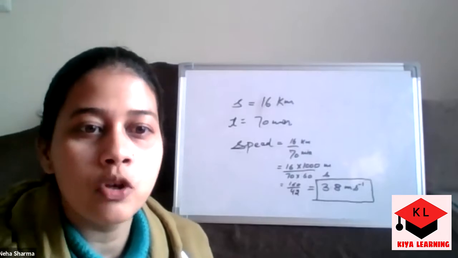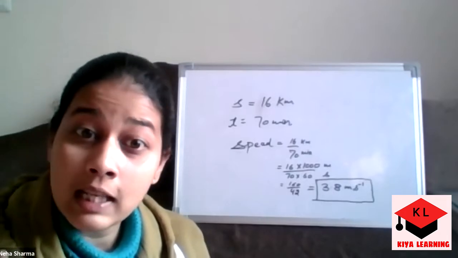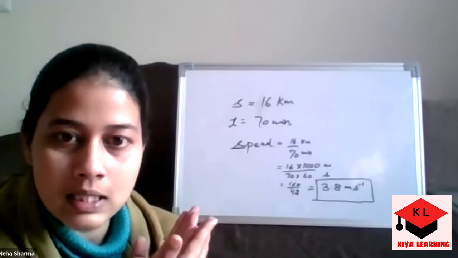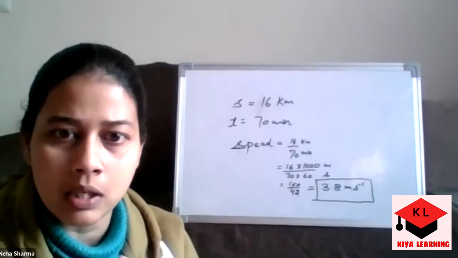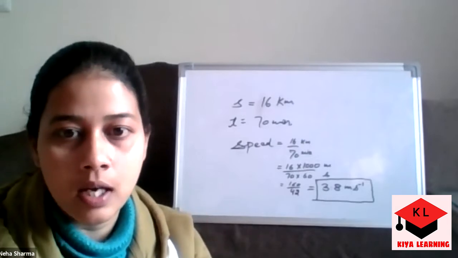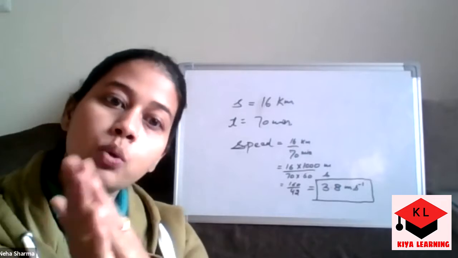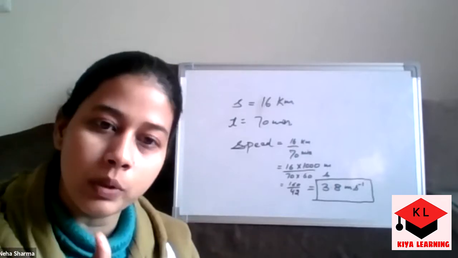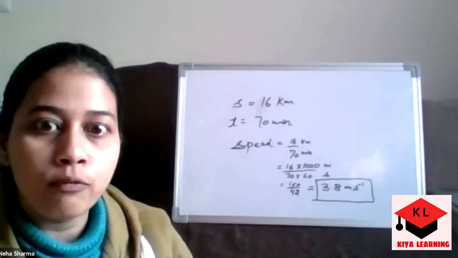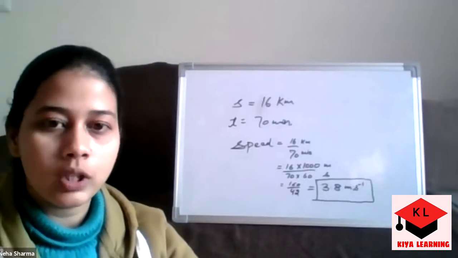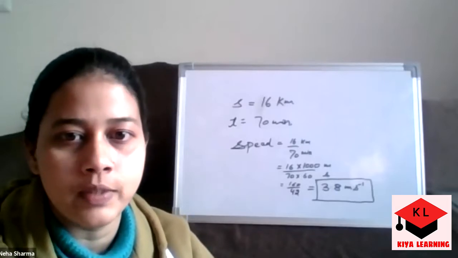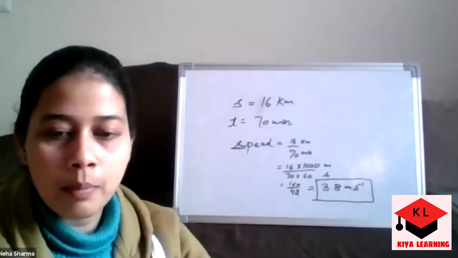One thing I would like to tell you, because many times students find confusion in this when they are converting. Whenever you have to convert a larger quantity into a smaller one, for example kilometers to meters or kilometers to centimeters, you just have to multiply. And if you have to convert a smaller quantity into a bigger one, like meters into kilometers, then you have to divide. Sometimes students get confused and do it the wrong way. So keep this in mind: larger to smaller is multiplication, and smaller to larger is division. So this is all about this numerical.